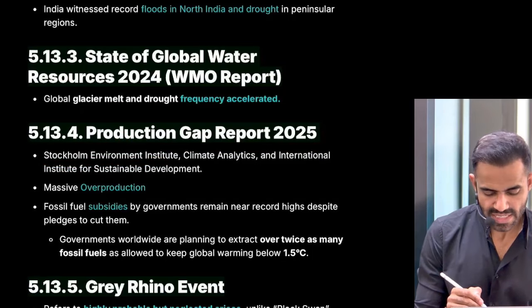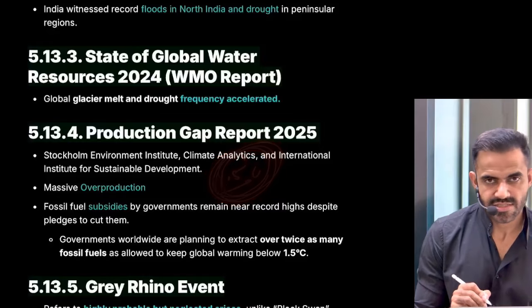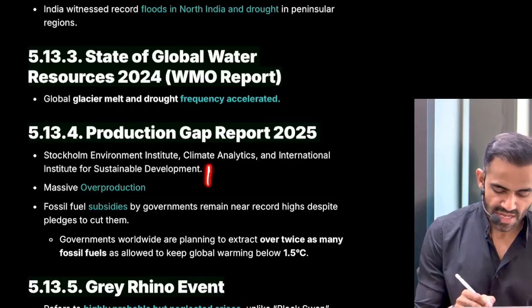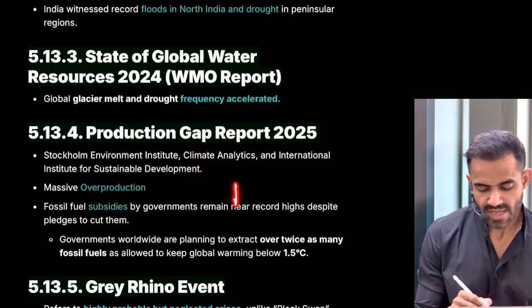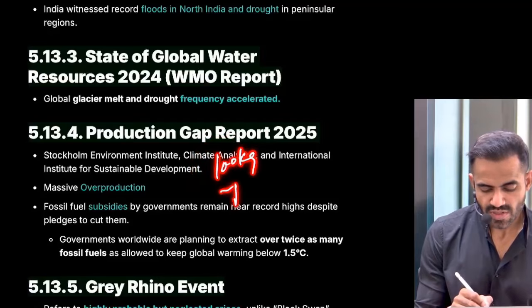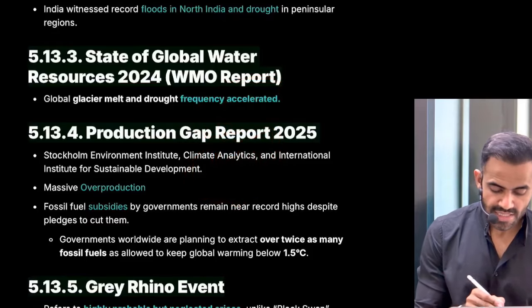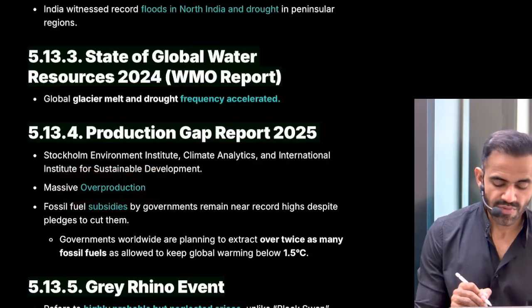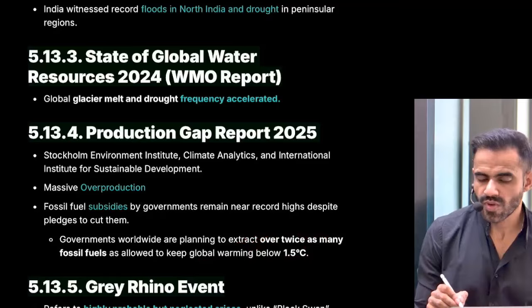Let me give you a very simple example. Let's say we have to prevent the temperature rise to 1.5 degrees Celsius. Okay, this is the target for our Earth. And keeping that target in mind, let's say we are allowed to use only 100 kg of coal. I'm just oversimplifying it. But what is happening is that most of the countries are using more than 200 kg. That means more than what they are allowed, and that's why there is overproduction. And that is why we will not be able to limit this temperature rise below 1.5 degree.